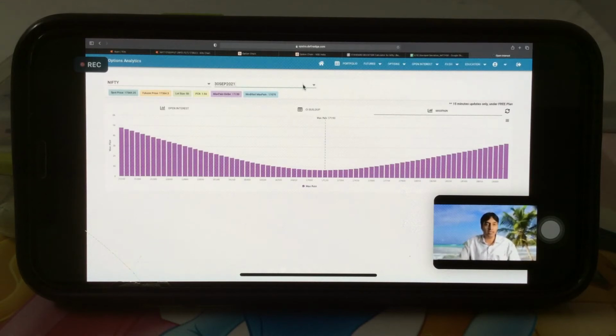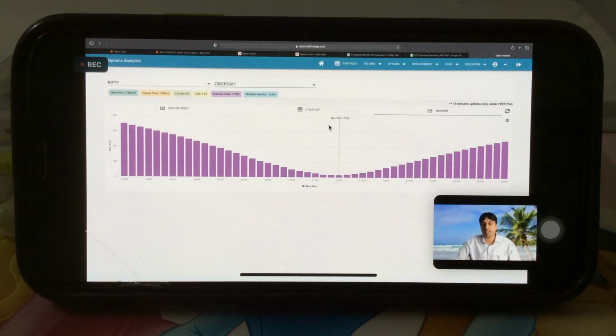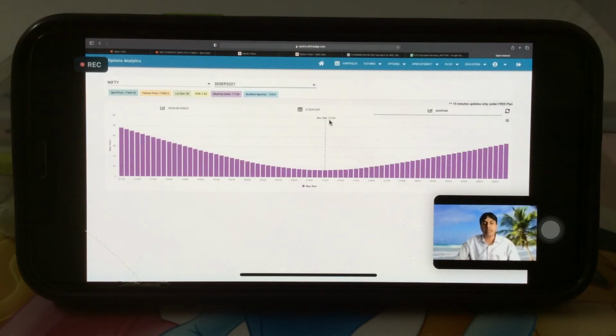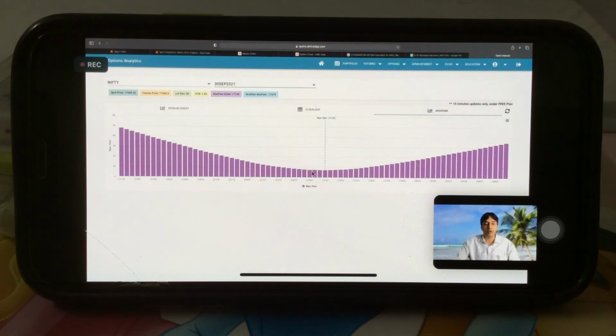So if Nifty moves in this week, right, and 16th won't change usually, but if 23rd shifts downward, max pain to 17,200, and this monthly shifts again downward, then there are chances that the market can give a correction, because shifting of max pain requires all the strike change in open interest, right? Maximum strike change in open interest will cause a shift of the max pain, right? So that's the importance of max pain. We have to keep watch on max pain also.